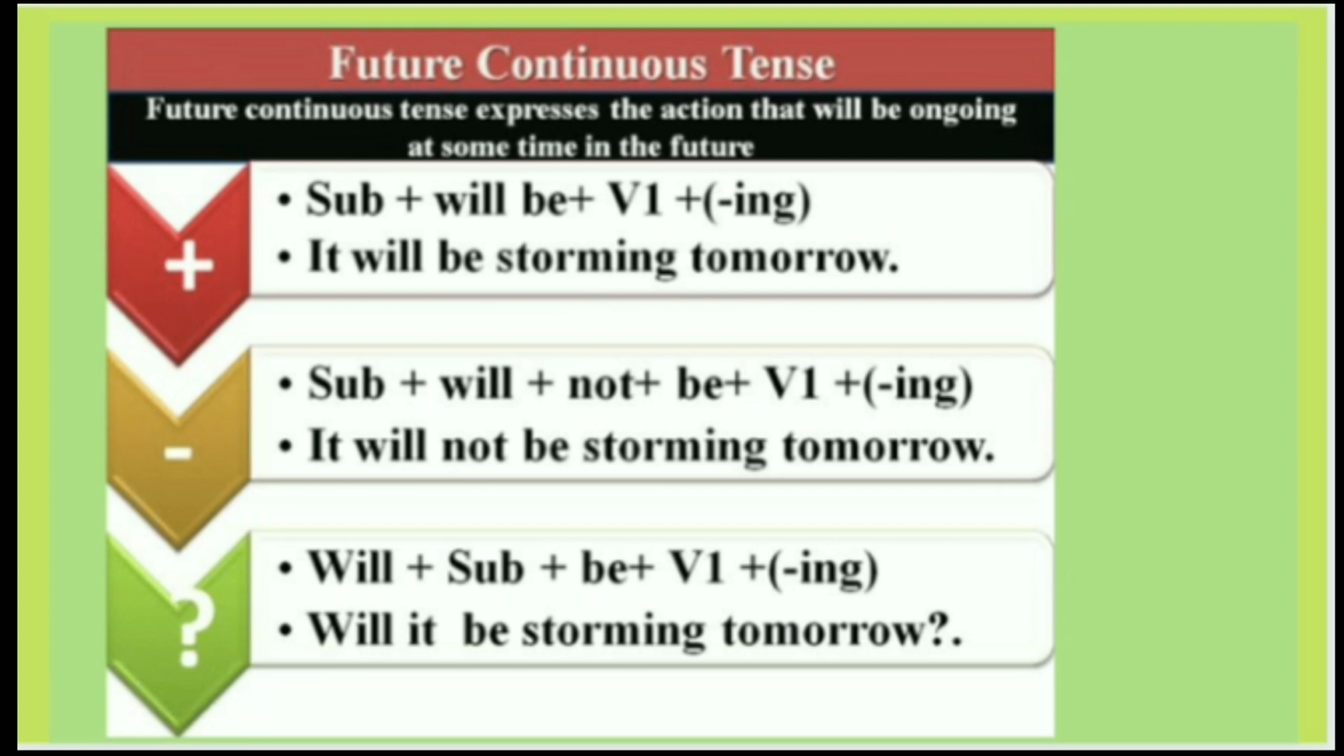For making the negative sentence, we'll put not after will be. Subject, will not be, first form of the verb with ing. It will not be storming tomorrow. And for interrogative sentence, we'll put will before the subject. Will, subject, be, first form of the verb with ing. Will it be storming tomorrow? And question mark.